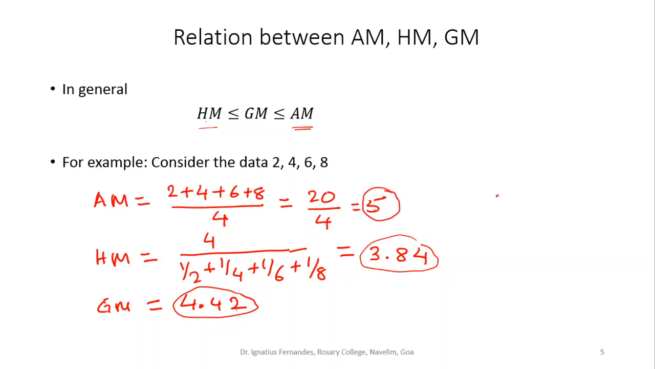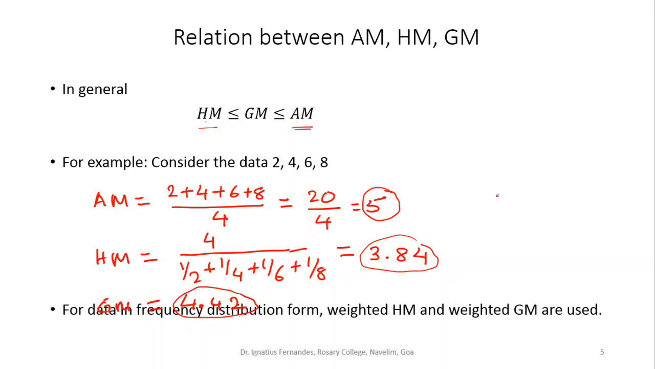So usually when you have a set of data, this is the relation between the 3 means: arithmetic mean, harmonic mean and geometric mean. What we have done here is we have considered ungrouped data. In case we have grouped data where frequencies are mentioned, which are called weights, then we have a formula for a weighted harmonic mean and a weighted geometric mean, the same way like we have a weighted arithmetic mean. But of course this is something that we will not be talking about in this section.